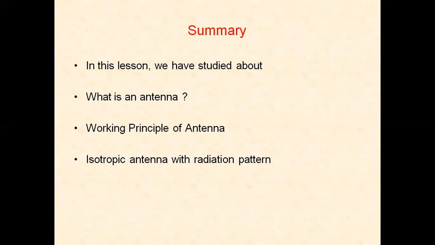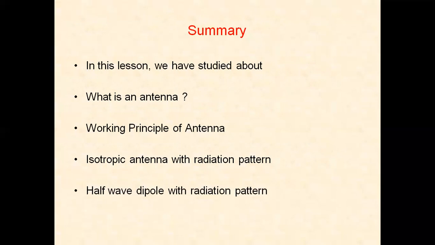For radiation pattern, we have two types, field pattern and power pattern. If we draw the field versus direction, we get the field pattern. If we draw the power versus direction, we get the power pattern. For isotropic antenna, the radiation pattern is circular. So an isotropic antenna is an antenna which radiates power in all directions equally.